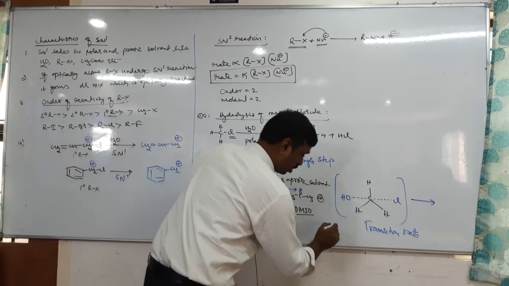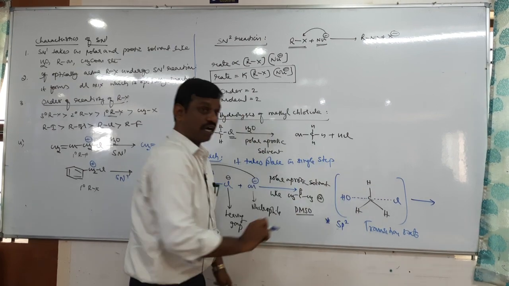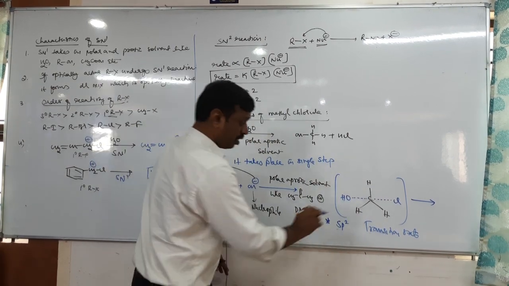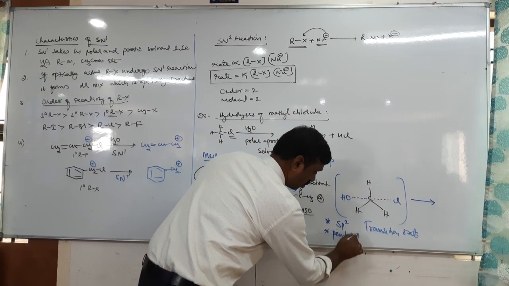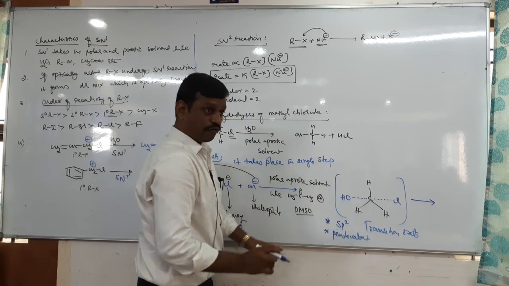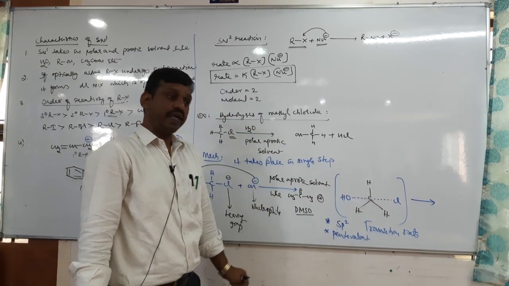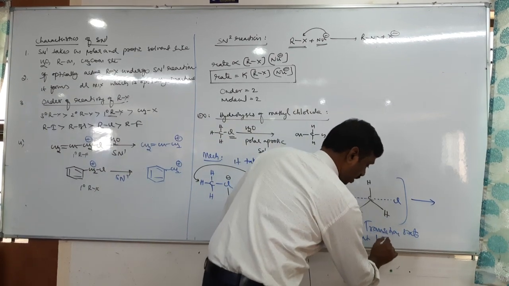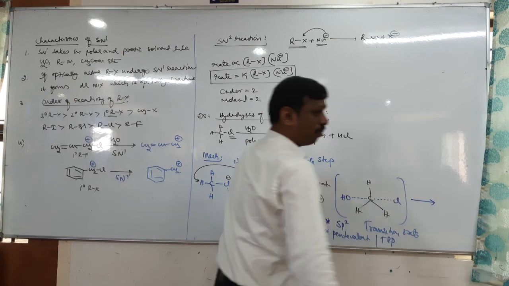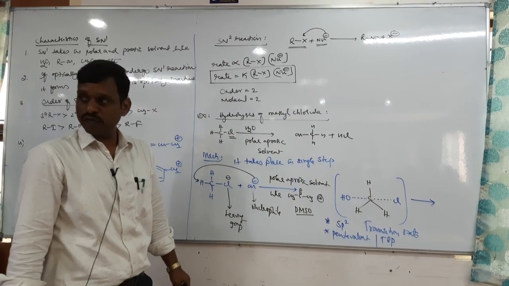Okay, therefore now tell me, it undergoes sp2 hybridization like a carbocation, and it is pentavalent, yes or no? There are 5 bonds attached to carbon. It is sp2 pentavalent, and its geometry is TBP, trigonal bipyramidal, like pentavalent PCl5.